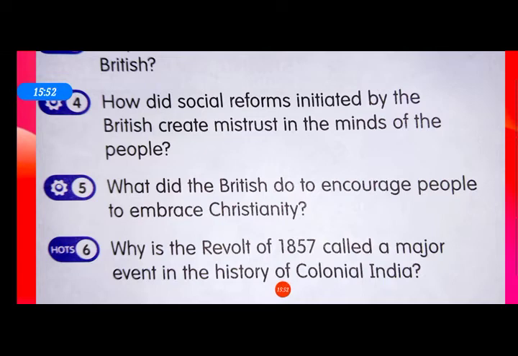Why is the revolt of 1857 called a major event in the history of colonial India? This revolt was a major event as it led to the end of British rule in India. After this, Indians became aware and wanted to get rid of the British. It started a great movement to make India free from foreign rule.